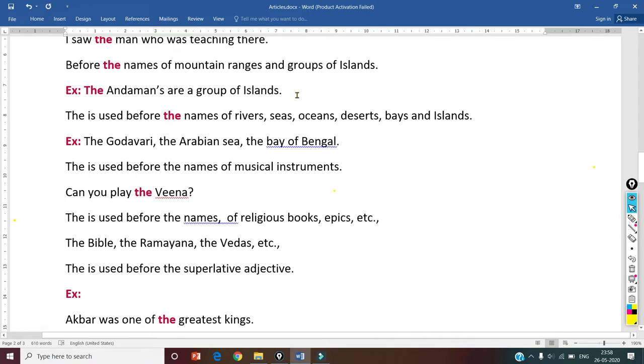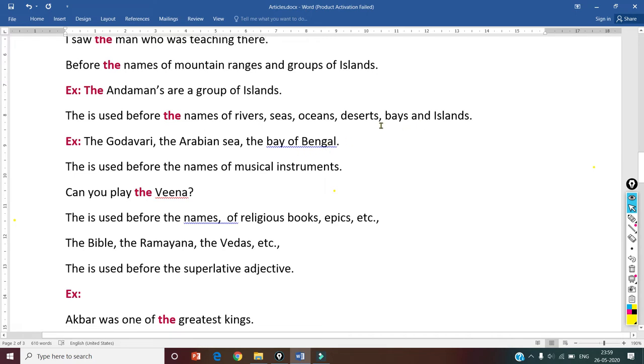Okay, the Nile is known as, what we say, the river Nile. It is a famous river in Egypt. Okay, before the names of mountain ranges and groups of islands also we can use the article the. The is used before the names of rivers, seas, oceans, deserts, bays and islands.